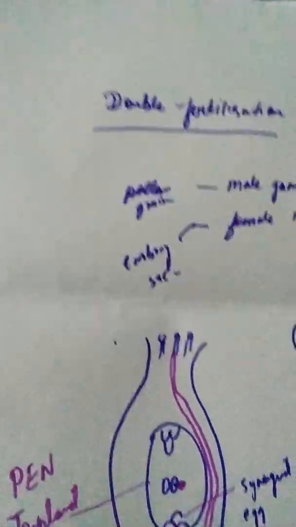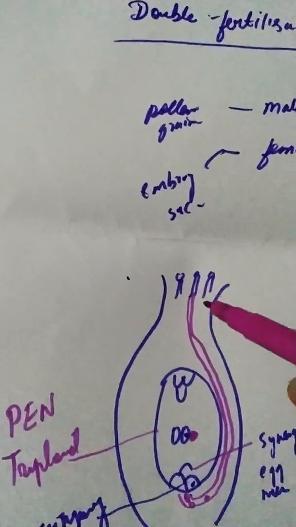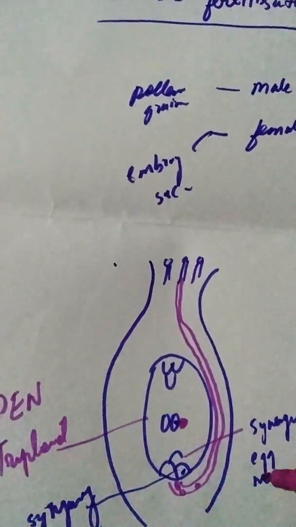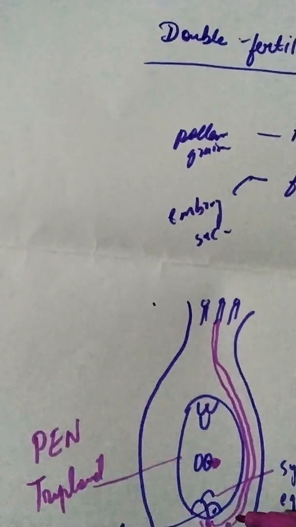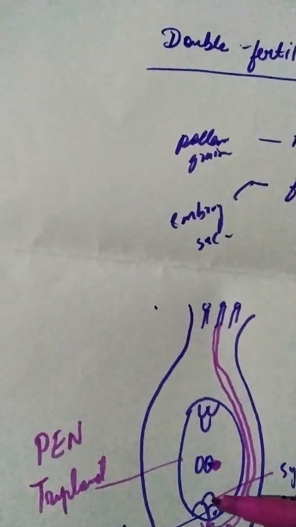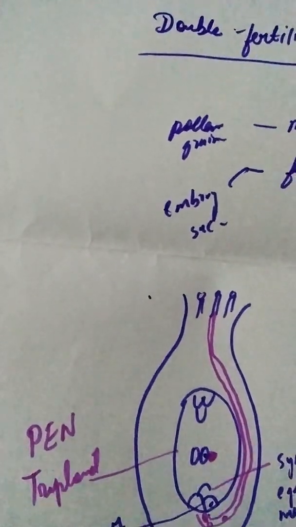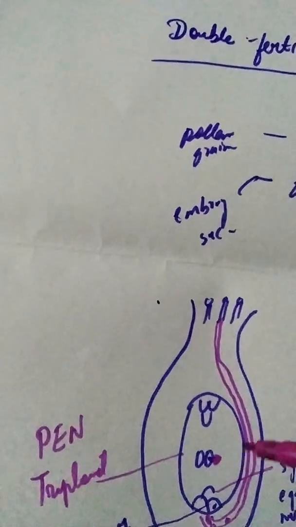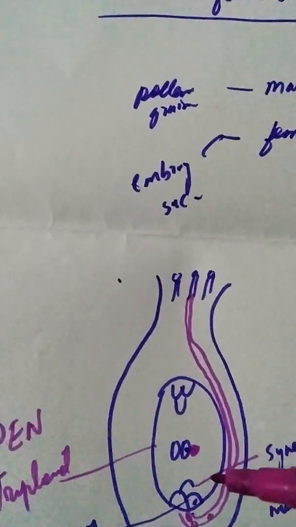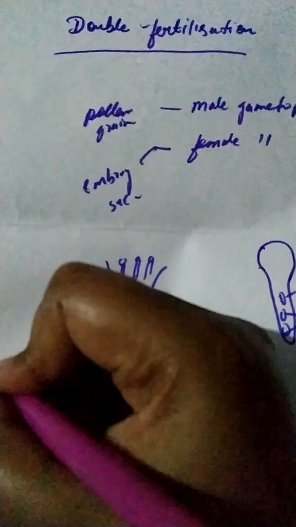And why is it called double fertilization? Because two fertilizations take place here. As soon as the two male gametes come through the pollen tube, one is fertilized with the egg nucleus and forms a zygote. That is one fertilization, known as syngamy. Again, the other male gamete fuses with the two polar nuclei and forms a 3n nucleus.